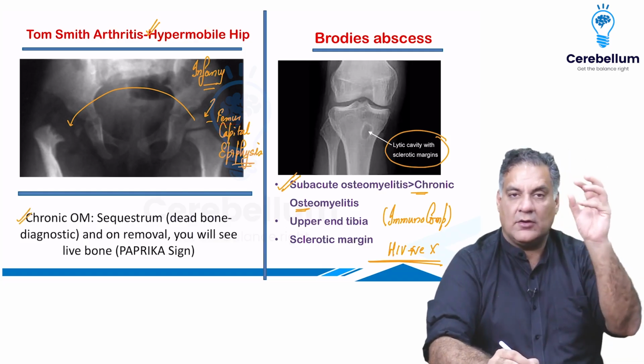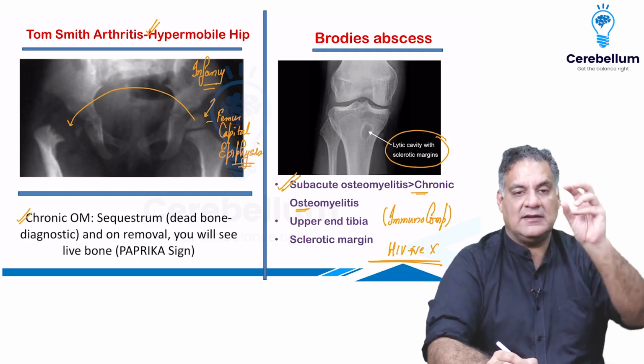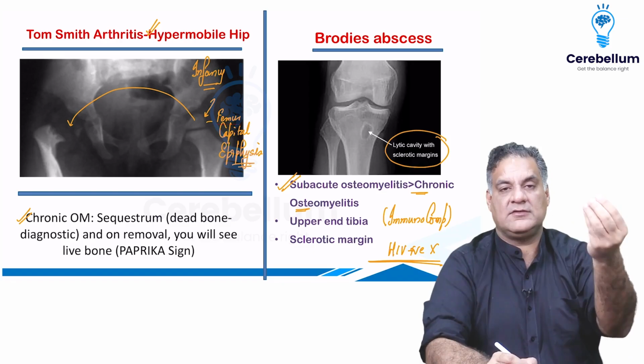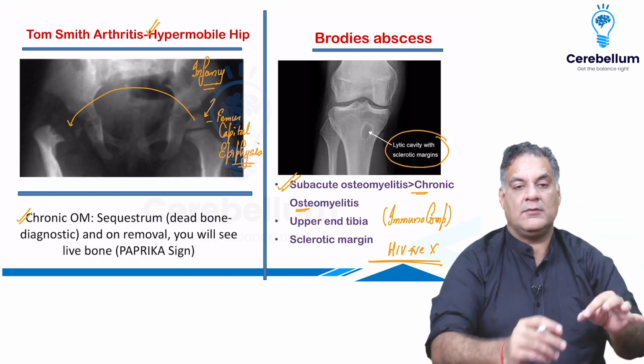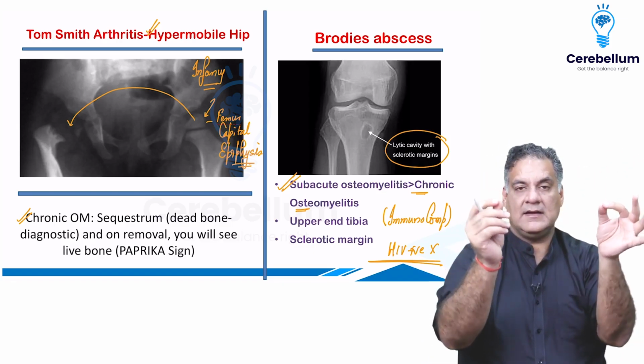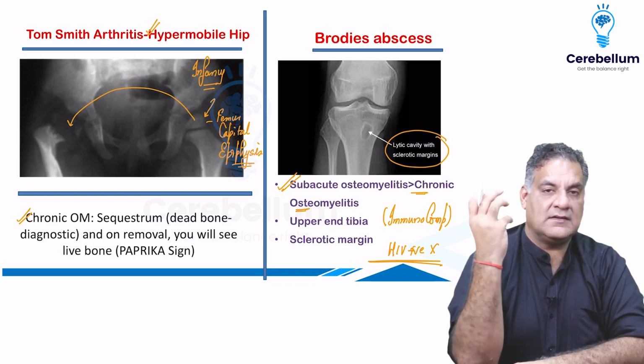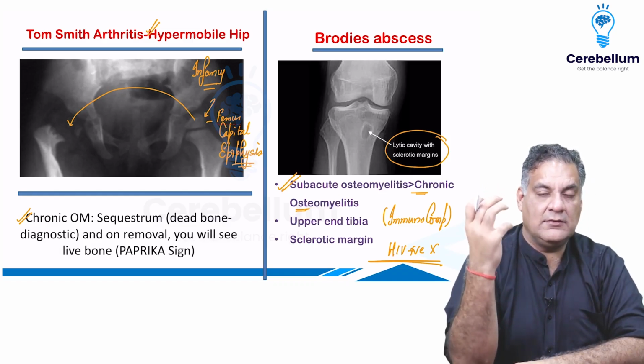The bone shape is altered. There is a cavity in which an isolated piece of bone is there called as sequestrum, which is diagnostic. Sequestrum means isolated, surrounded by a live bone called as involucrum. Now, this sequestrum is a sign of infection and you need to take it away.